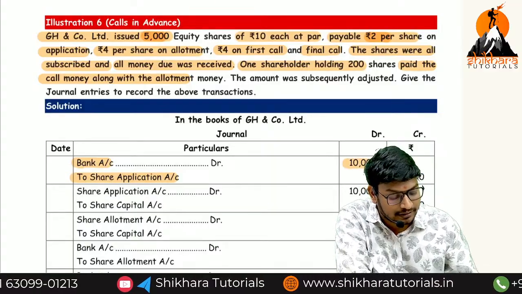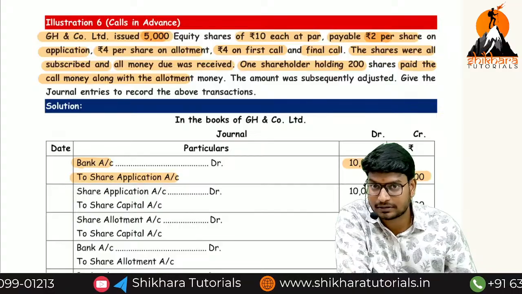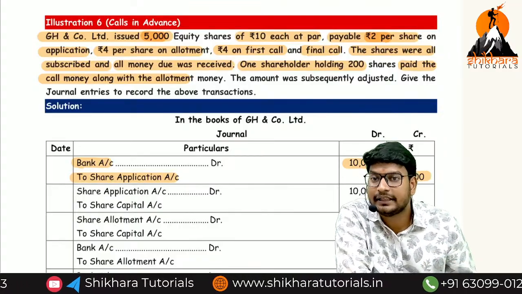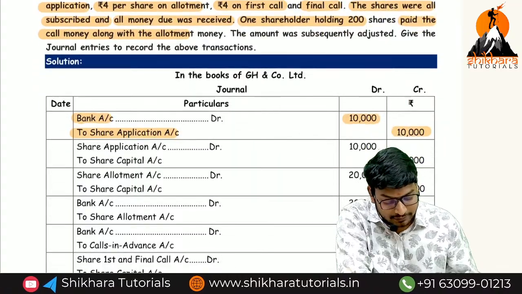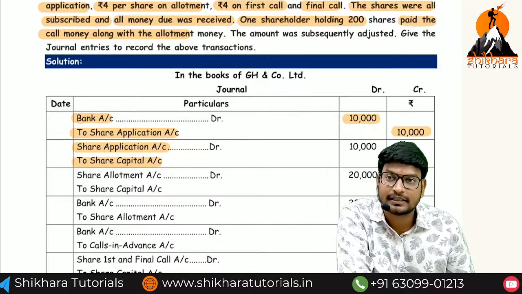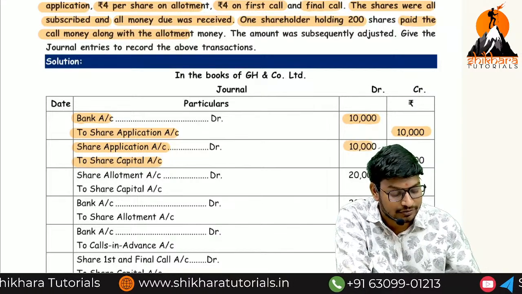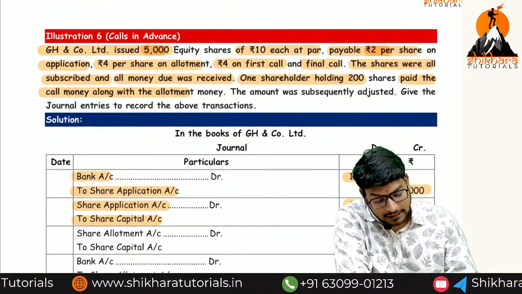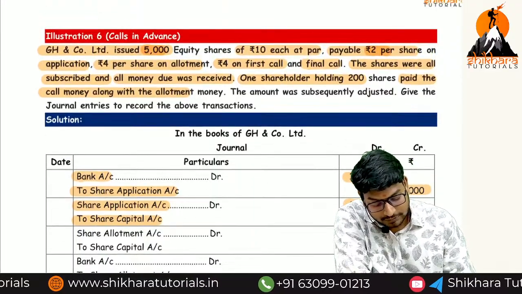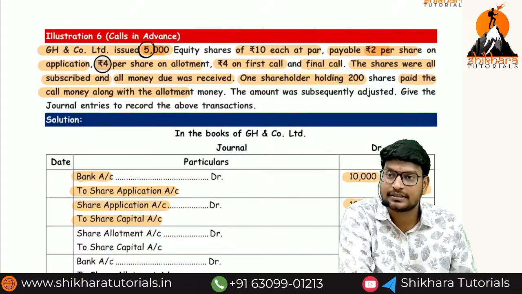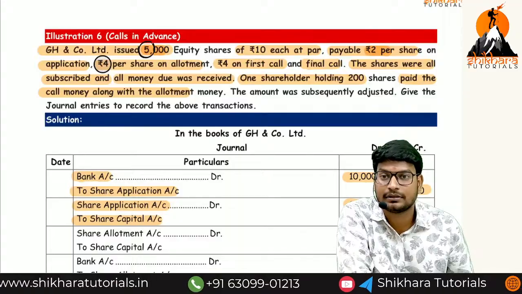How much are we getting? 10,000 and 10,000. What is the second one? We have to transfer the application amount to the equity share capital. The entry is equity share application account debited to equity share capital account. That is equal to how much? 10,000 and 10,000. And while allotment, what is the amount? 4. So 4 rupees into how much? 5,000. That is equal to how much? 20,000. Due entry we have to write.